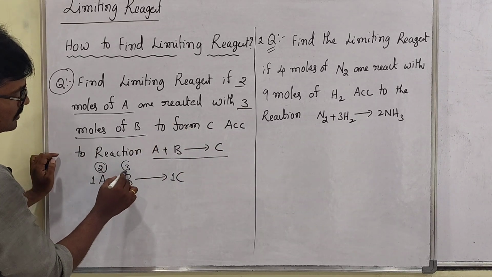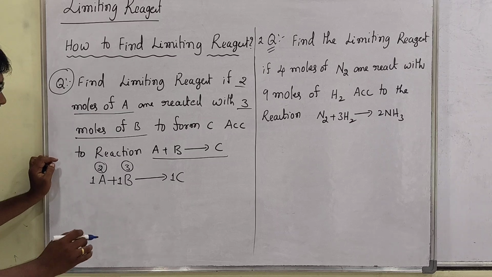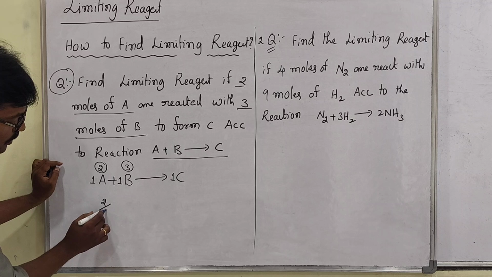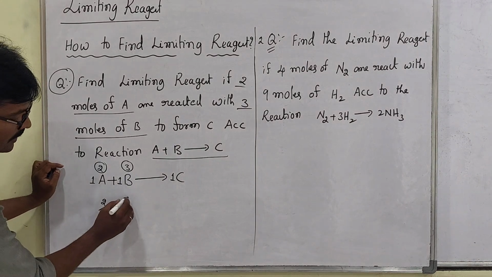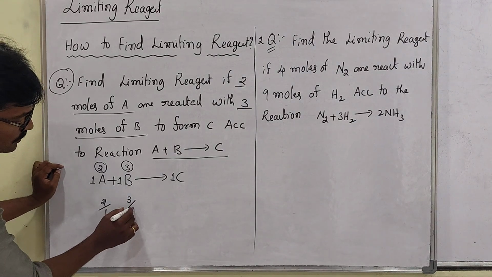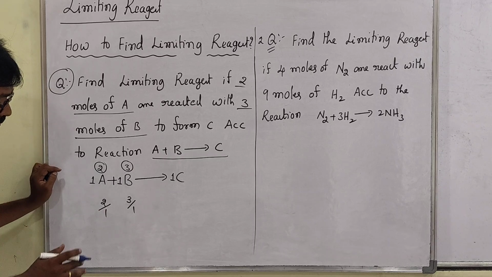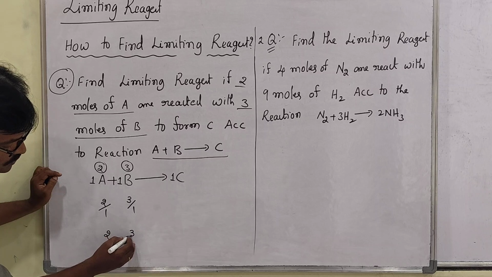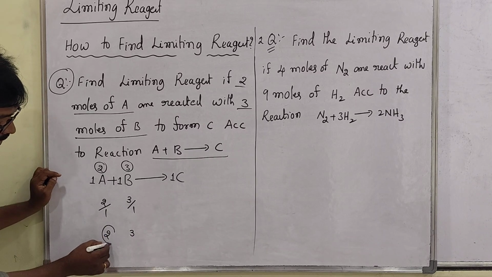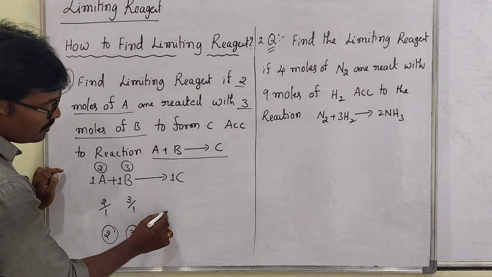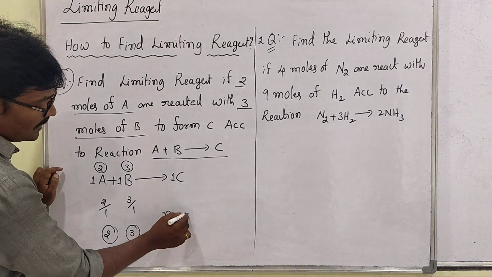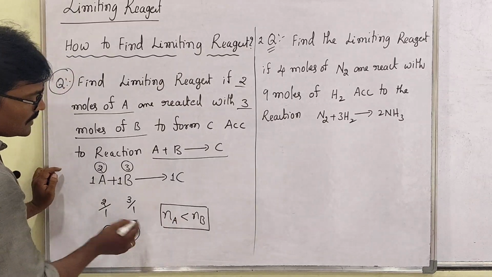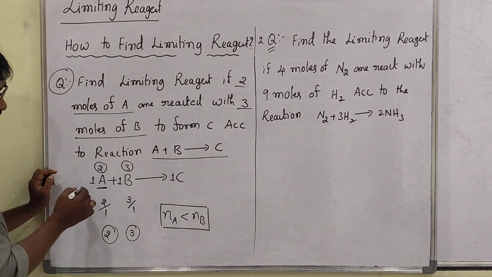Then when you are calculating, you have to take the given number of moles divided by the stoichiometric coefficient. So now, sir, here you get 2, and here you get 3. Clear, my dear students? Yes. So now you can observe that the number of moles of A is less than that of B. So which is having the less number of moles? A is having the less number of moles.